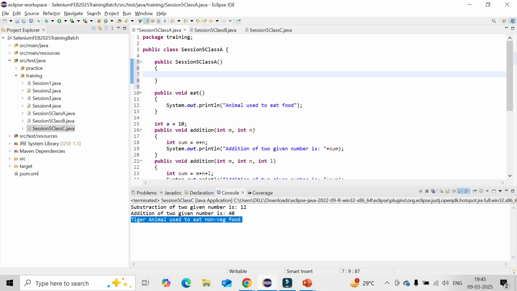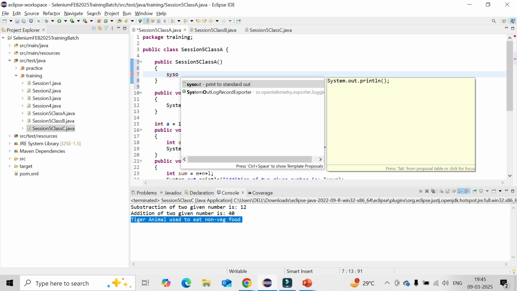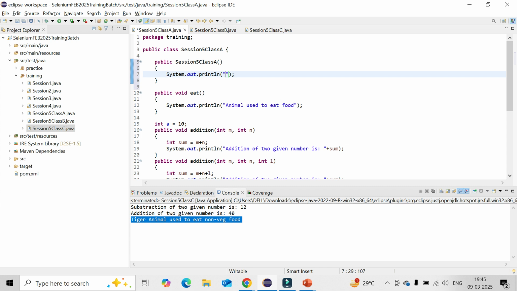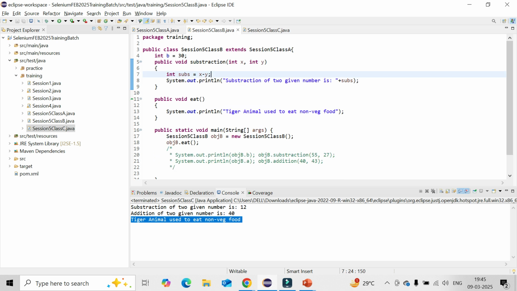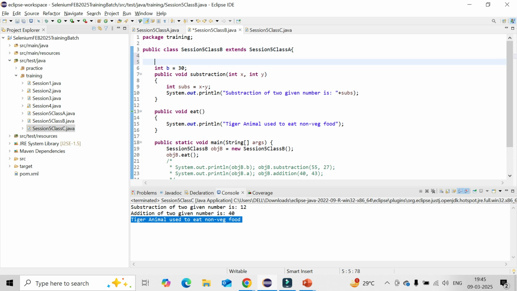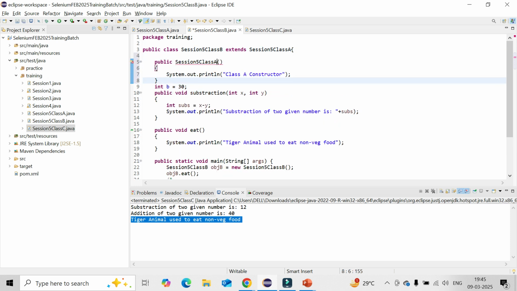Constructor overloading I already showed you yesterday.